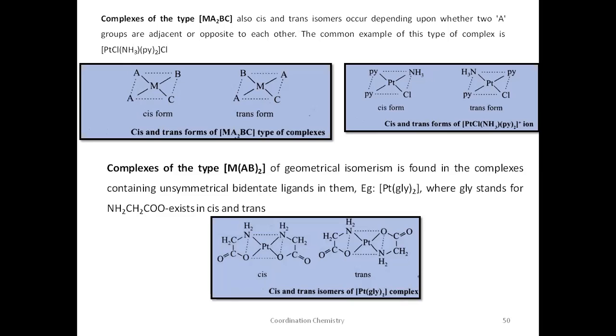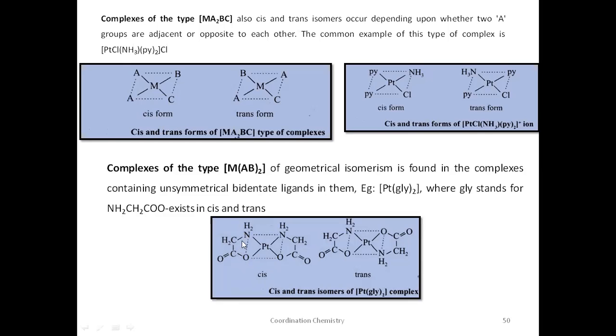So how will you show cis and trans in this case? In order to show the cis positions, write the same donor atom in adjacent positions. For example, see here, write O. If you are writing O, you can write O here, or O in adjacent positions. And write the remaining ligands. If O is here, these are the atoms connecting the other donor atom, that is nitrogen.